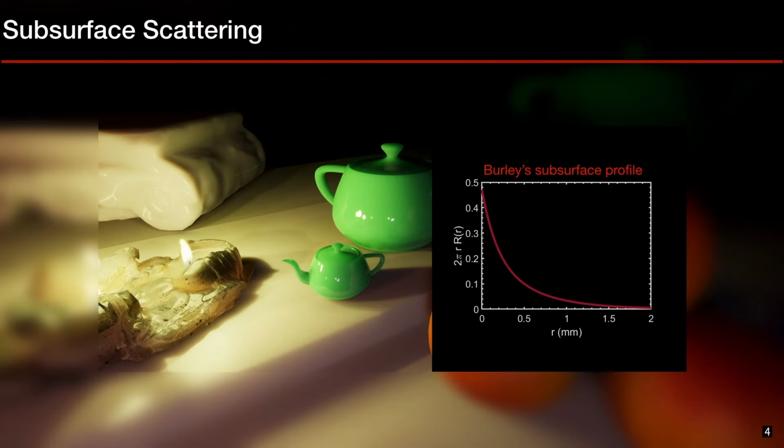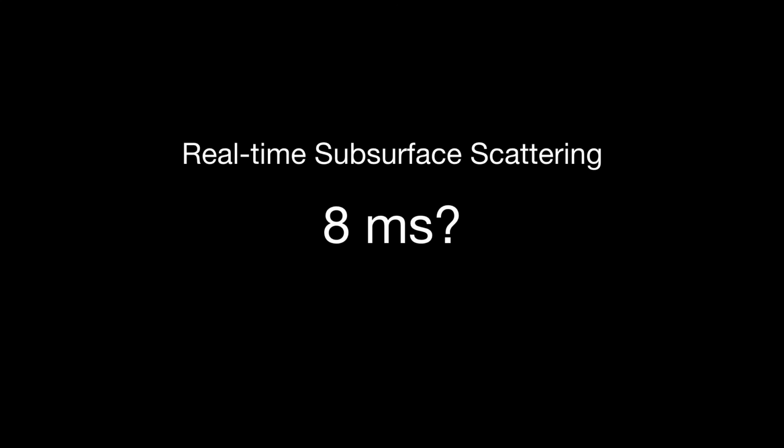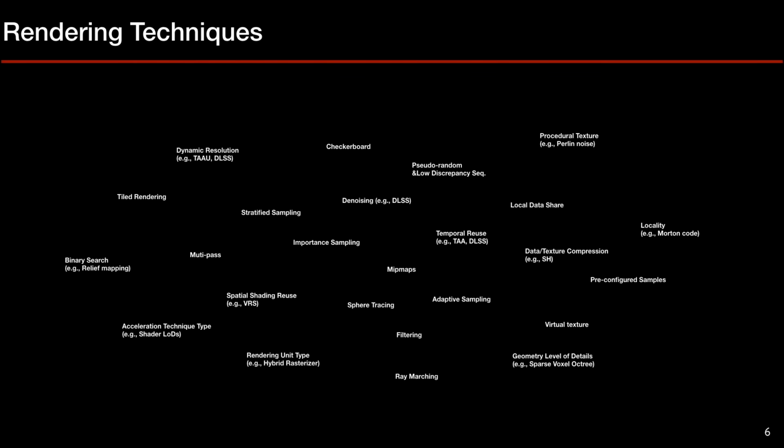The state-of-the-art real-time subsurface scattering uses Burley's subsurface profile to perform Monte Carlo sampling, but the GPUs hit large sample counts and incoherent memory access due to Monte Carlo sampling. To spend like 80 milliseconds for real-time subsurface scattering in games? No way. Then I started exploring real-time rendering techniques to deal with this issue, which later became a new taxonomy.